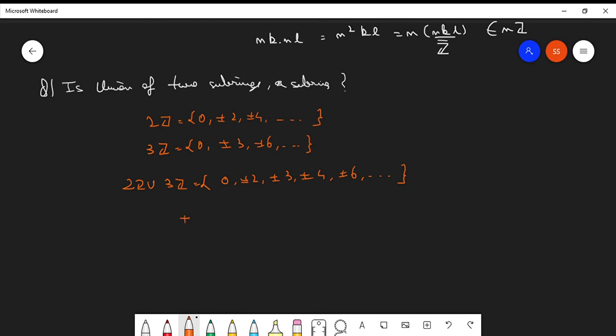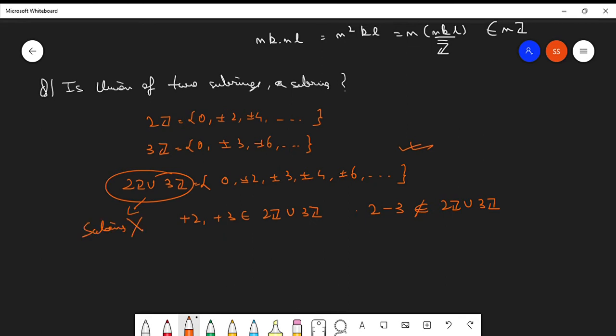If you take 2 and 3 from 2Z union 3Z, then 2 minus 3 does not belong to 2Z union 3Z. You can see it from here. Therefore, this is not a subring, but 2Z and 3Z individually are subrings. So the union of two subrings is not mandatory to be a subring.